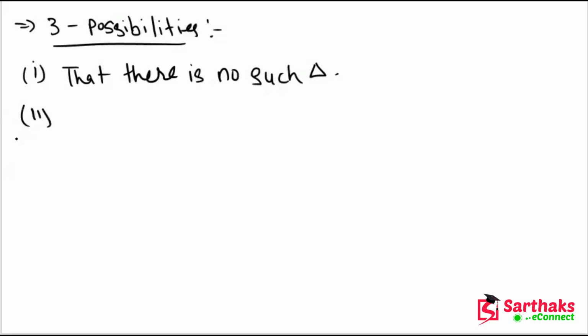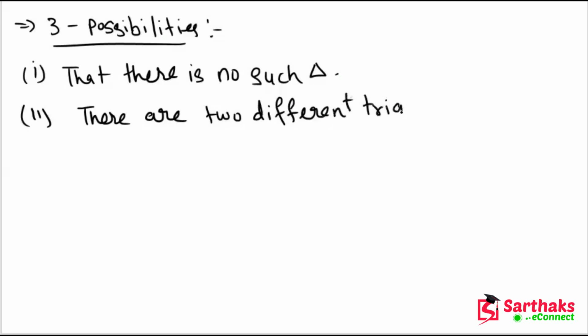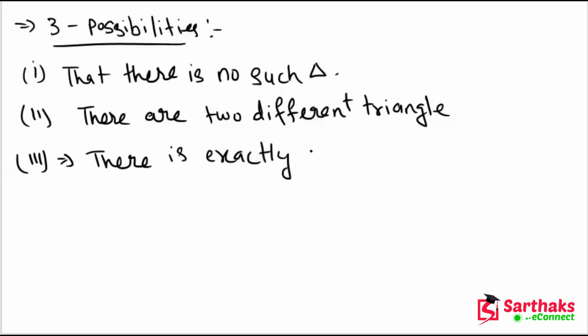Second possibility is that there are two different triangles. Or third, there is exactly one such triangle. Now let's move on.